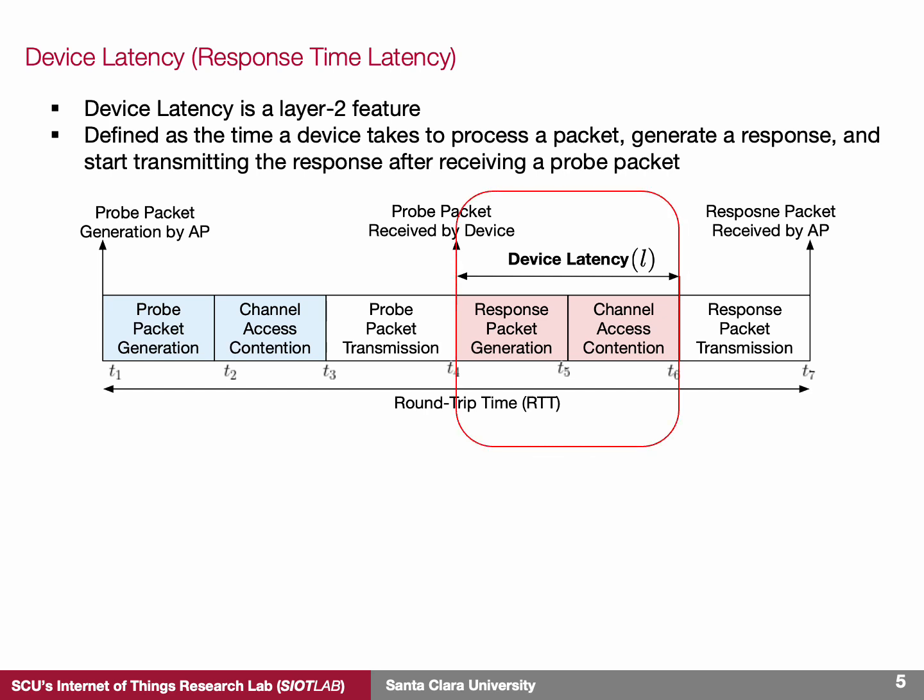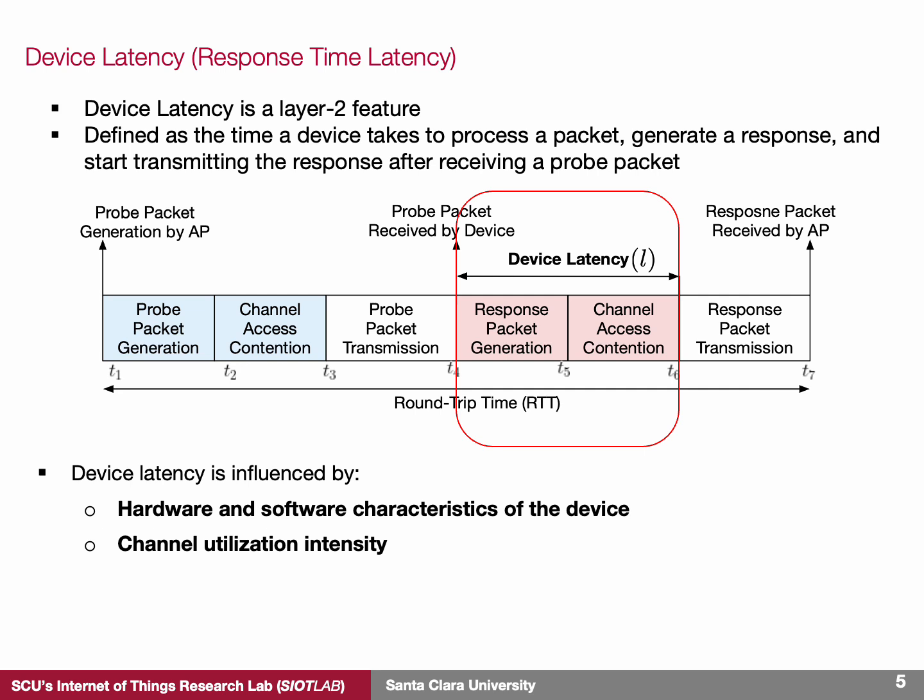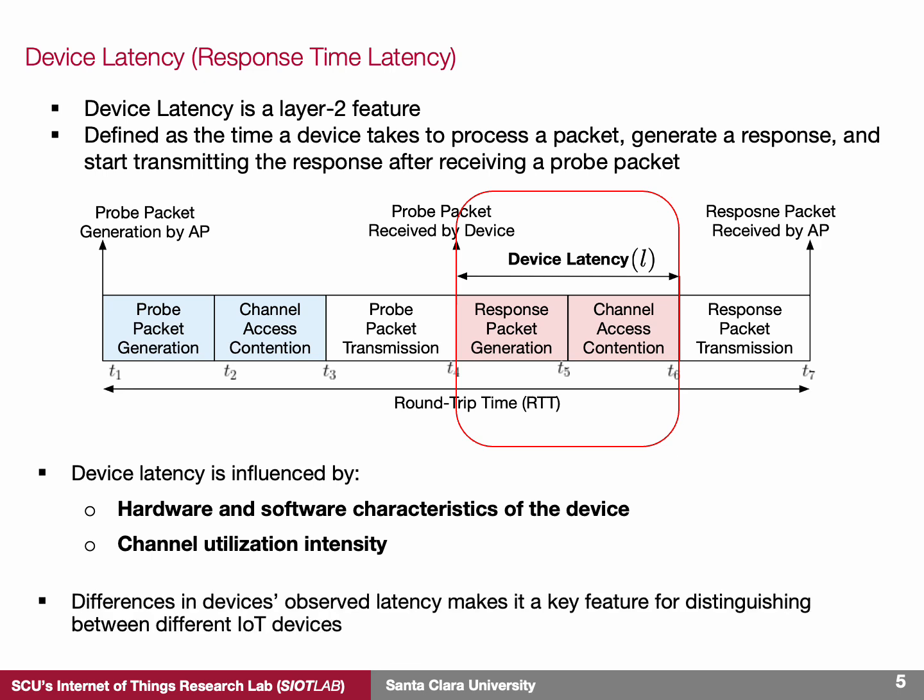It's important to note that the response time of the device is influenced by two main factors: the hardware and software characteristics of the device itself, and the level of channel utilization. Therefore, this response latency has the potential to be used as a unique identifier for IoT devices, especially if we can accurately account for the impact of wireless channel dynamics.